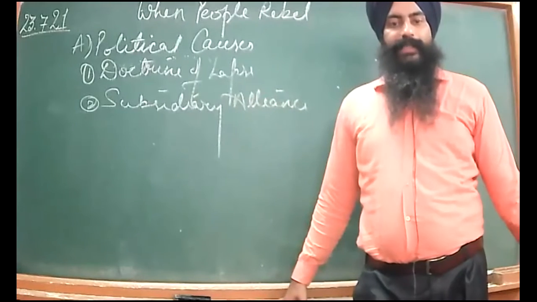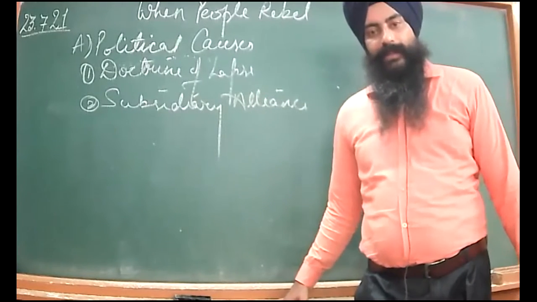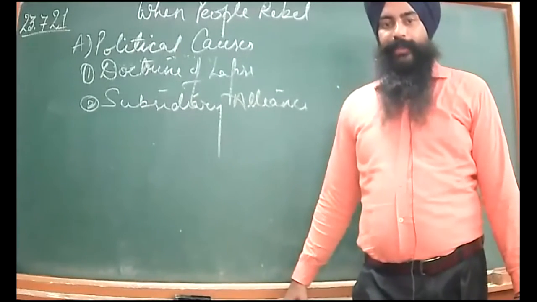In this process, the first state which accepted the superiority of the Britishers was Awadh. Awadh was annexed under the British Empire.